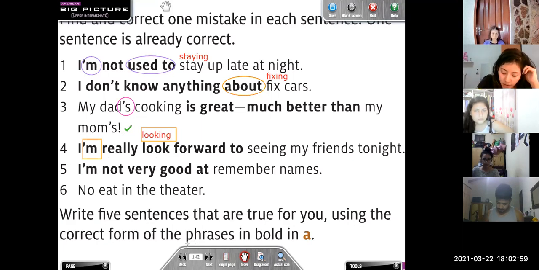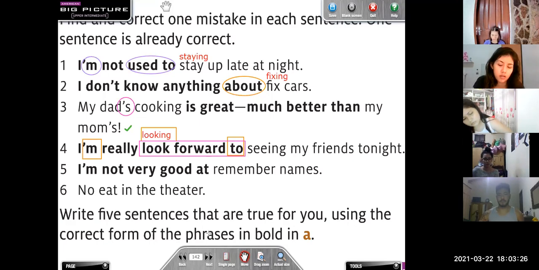Teacher, it's also after a preposition. What is the preposition? Forward. To. En este caso sería to. To seeing, sería to, en este caso es un phrasal verb. Ok, look forward to. ¿Recuerdan qué significa look forward to? Do you remember what is the meaning of look forward to? Esperar algo con ansias. ¿Cierto? Entonces, en este phrasal verb, to es utilizado como una preposición.